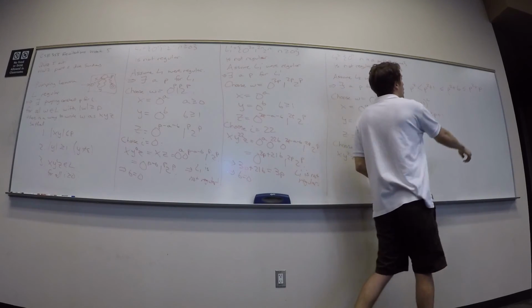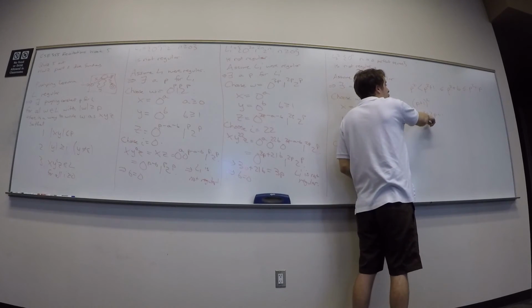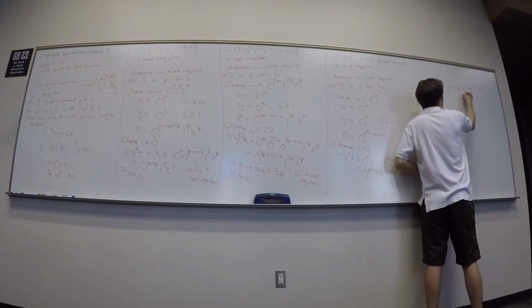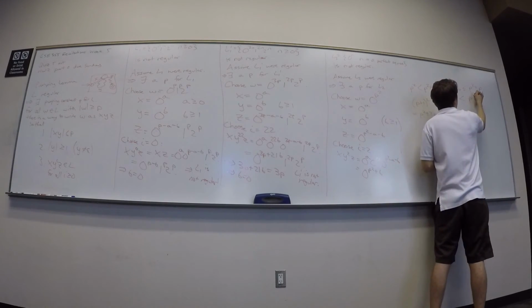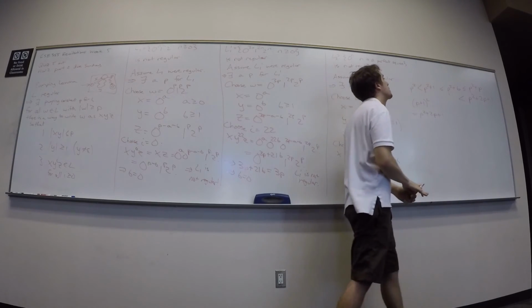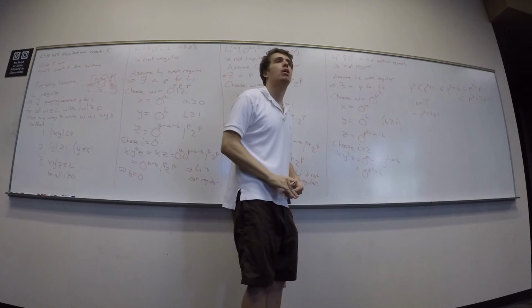Okay. Well, how does this relate to this? I have more P's and another 1. So I know that there's another inequality right here with P squared plus 2P plus 1. Is it a strict inequality, though?